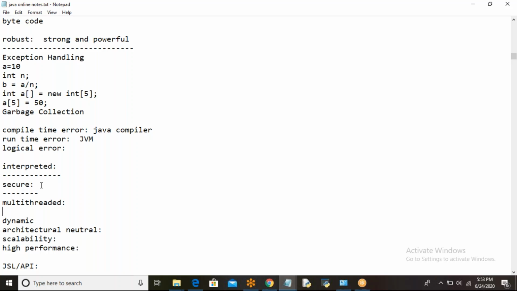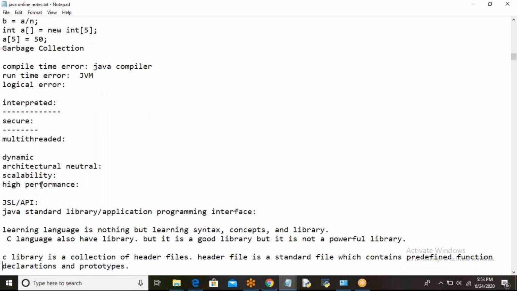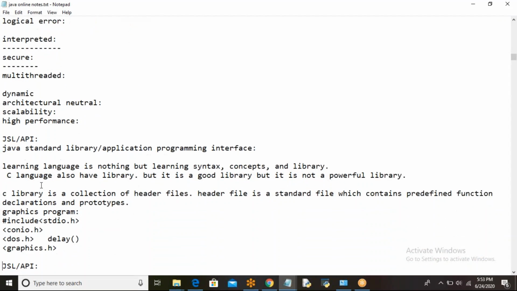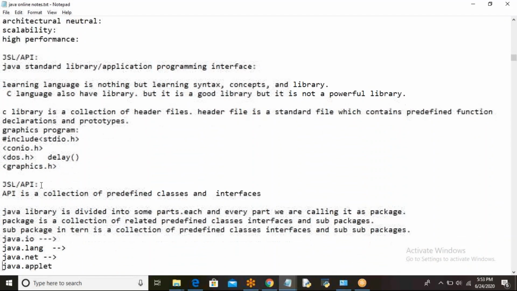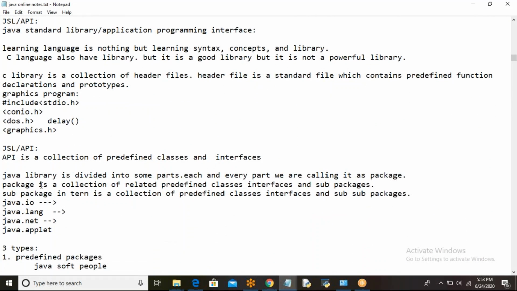Got it? So these are all the important Java features. This makes Java a very popular programming language. Okay, any doubts here? Any doubts? No? Shall I proceed to the next topic, JSL or API?